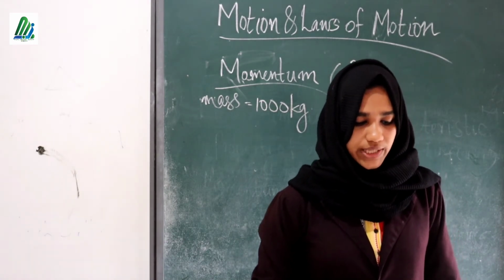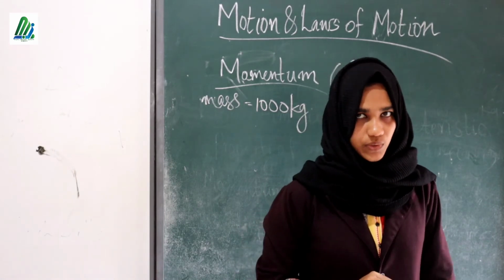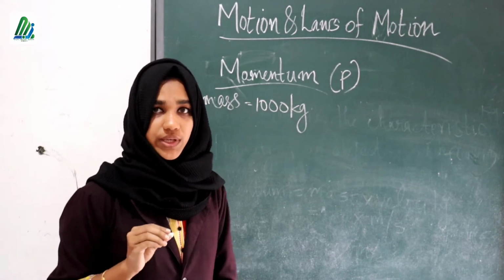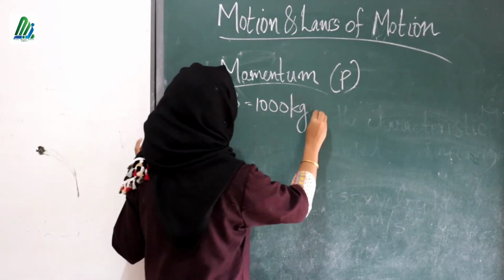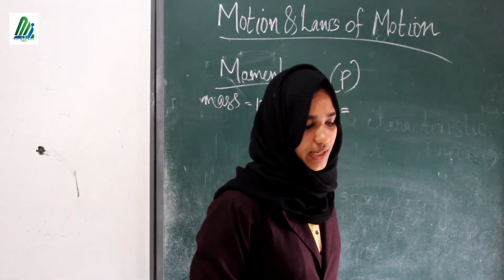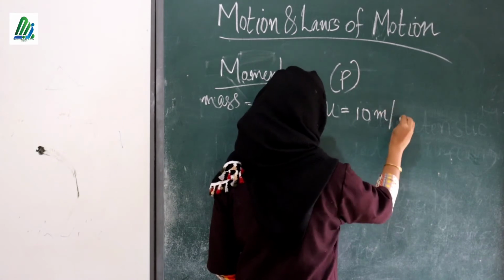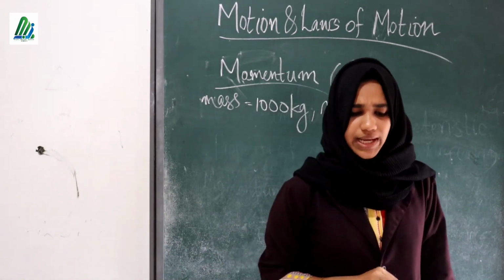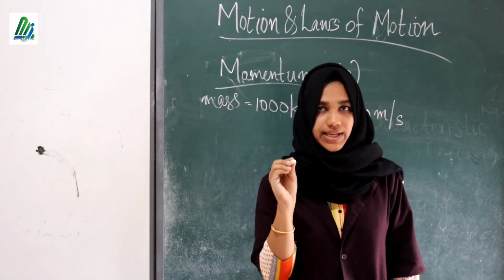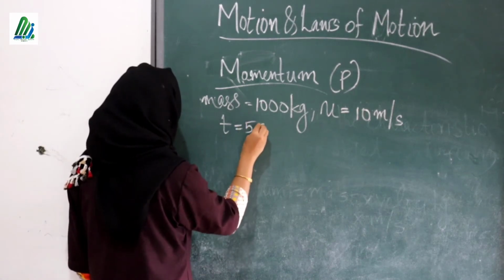A car of 1000 kilogram moves with a velocity of 10 meter per second. So we can say that here the initial velocity u is given, that is 10 meter per second. Then on applying brakes, it comes to rest in 5 seconds. Here the time is given, that is time is equal to 5 seconds.